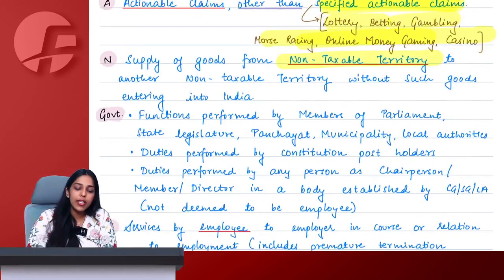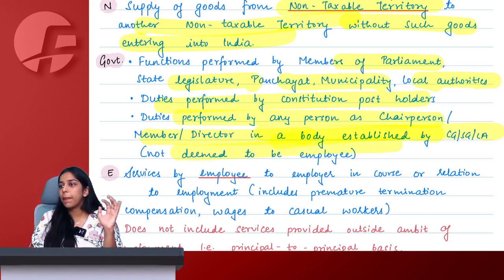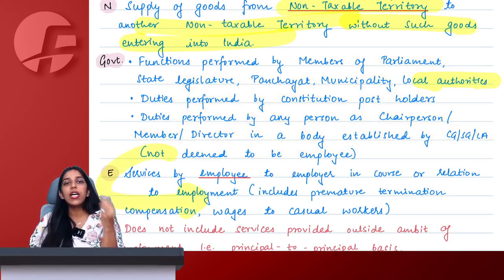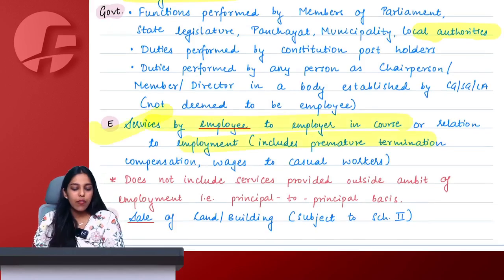Then one non-taxable territory to another non-taxable territory without goods entering into India. Then members of parliament, legislature, municipality, local authority, constitution post holder, chairperson, member, director in government, whatever it is. Not employee. Why not employee? Because the employer-employee point we have separately. If you are a government employee, anyways no GST. Why? Because every employer-employee is covered here only.